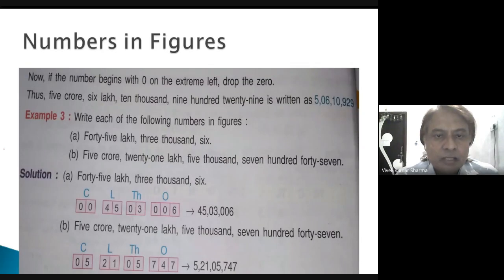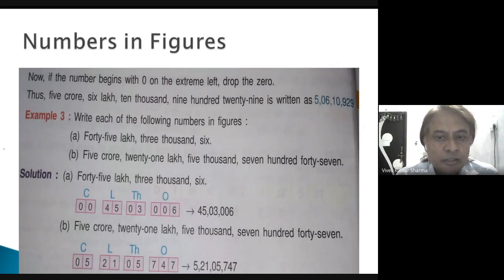45 lakh 3,006. Okay, so given 45 lakh, the 0 of crores you can drop. So put 45 into the period of lakh, then 3,000 in the period of thousands, and then 6 into the period of 1. Similarly, 5 crore: here crore is given, so put it into the period of crore, then lakh, then thousand, then 1.